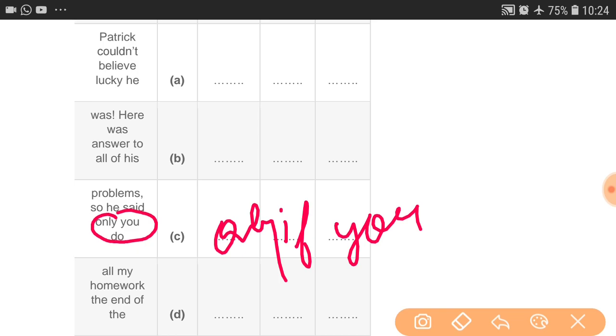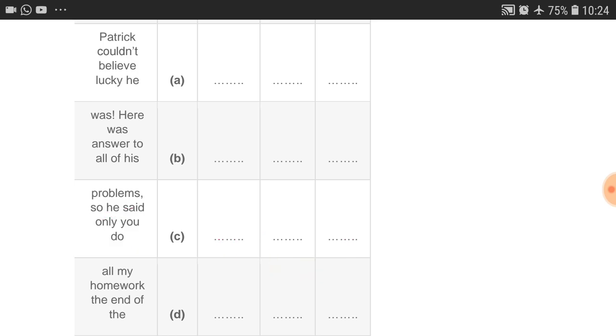When we are assuming something, we are imagining something, at that time we have to write only if. Okay, like this. So here the word missing is if. Got it? Then come to the next D number option.